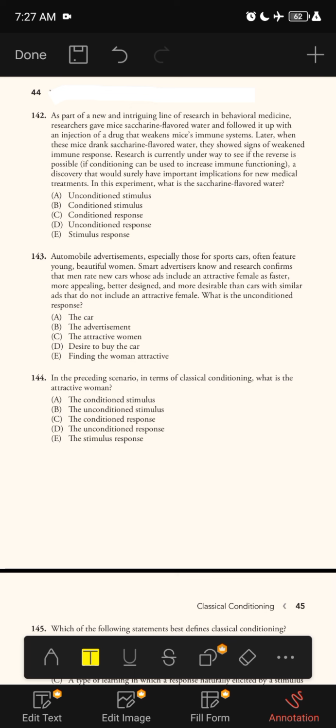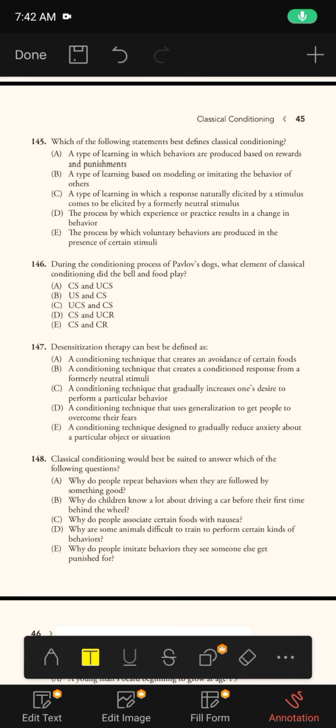A, conditioned stimulus. B, unconditioned stimulus. C, conditioned response, D, unconditioned response, and E, the stimulus response. The correct answer is A, which is conditioned stimulus. Prior to the injection of the drug that weakens Mike's immune system, the saccharine-flavored water had no effect. Once paired with the injection, the saccharine-flavored water had the same effect. So the correct answer is conditioned stimulus. And next question.